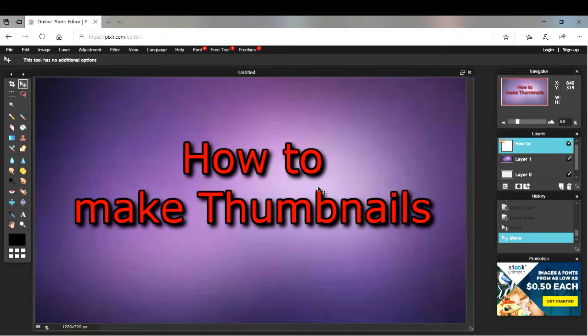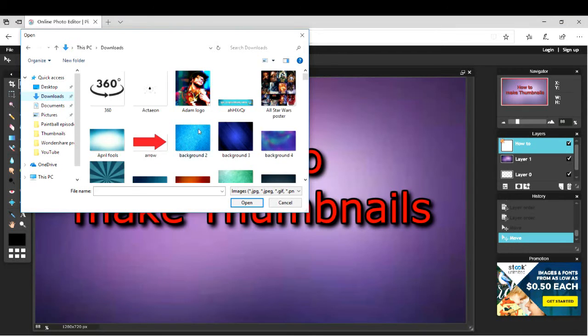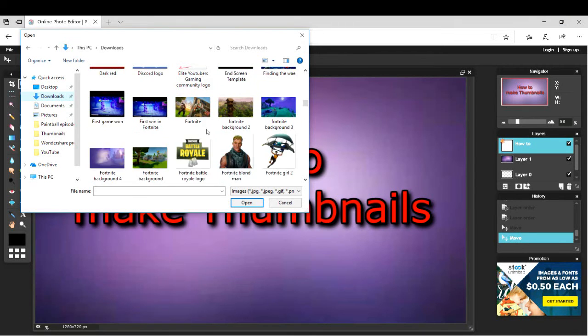Yeah, that's how you do that part. Now let's go on to how to make actual images, like how you put images on these thumbnails. So we go to layer, click on layer, open image as layer. Now you go to downloads and pick whatever image you choose.